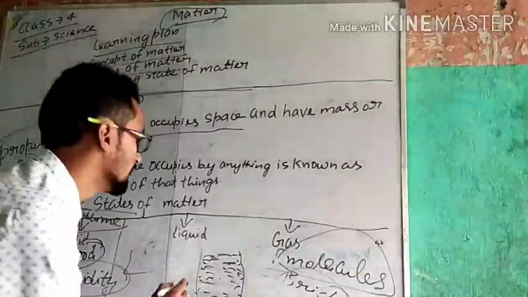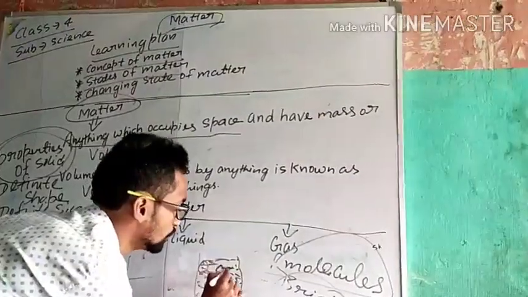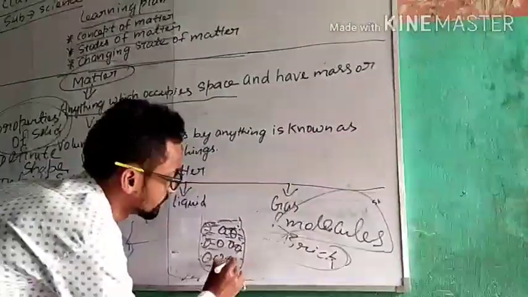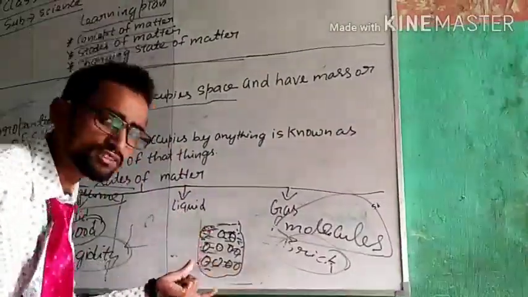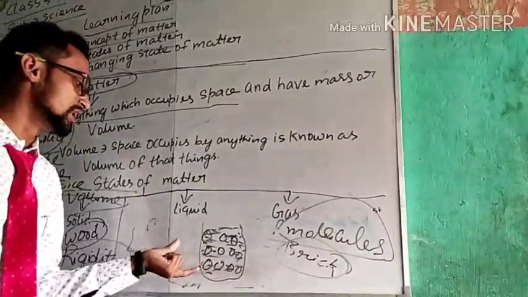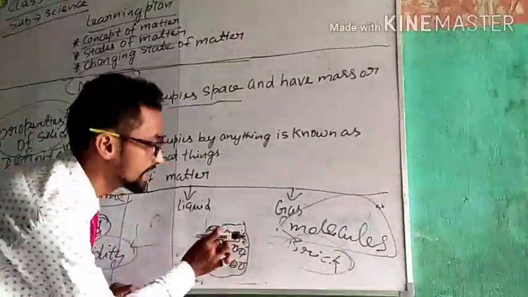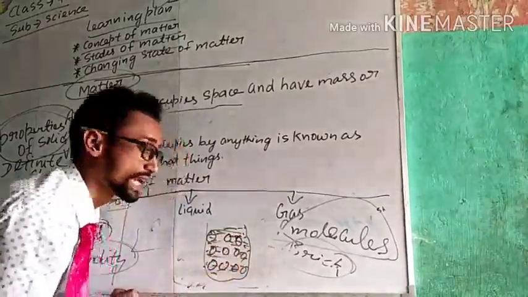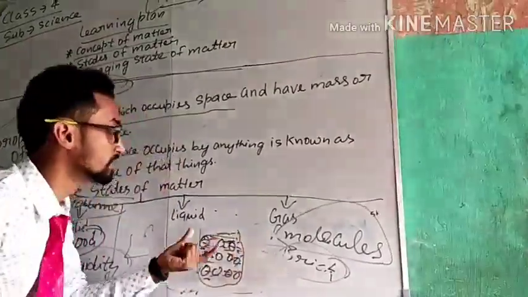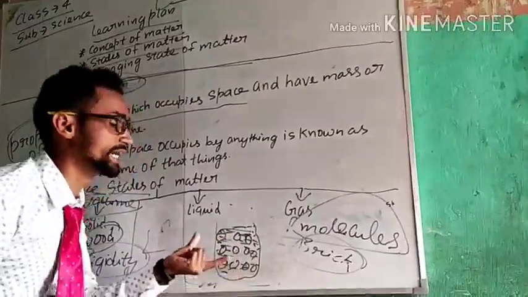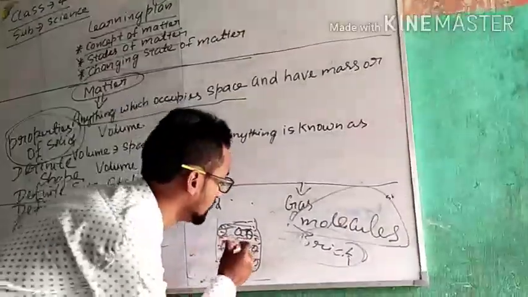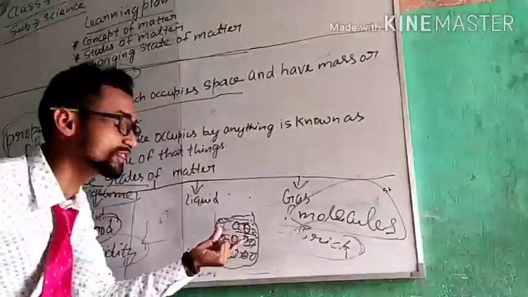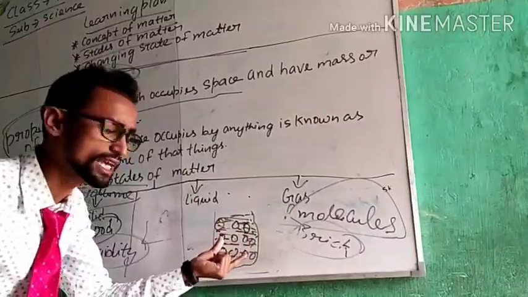In liquid, molecules are generally loosely packed. It means there is some space between the two molecules of the liquid. What is the arrangement of molecules? The arrangement of molecules is loosely packed in liquid. It means you can say that in liquid, molecules are loosely packed. There is some space between the two molecules of the liquid.